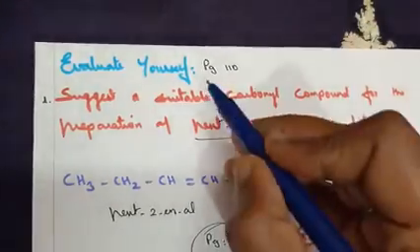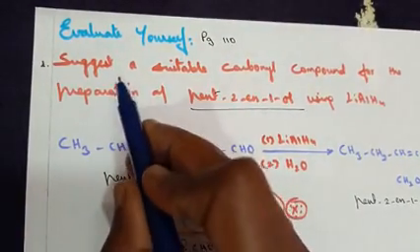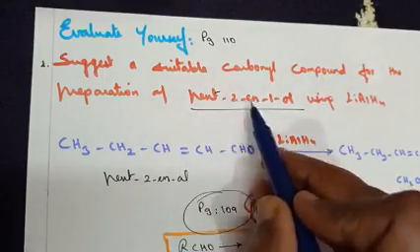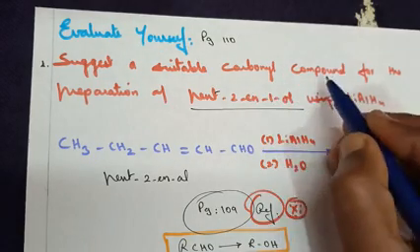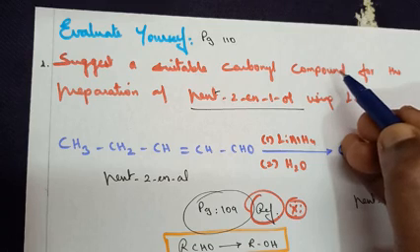Moving on to the next evaluate yourself question taken from page 110. Now the given condition here is suggest a suitable carbonyl compound for the preparation of pent-2-ene-1-ol using lithium aluminium hydride. Now carbonyl compounds, I kept telling you as I was taking the lesson, carbon with a double bond O. For example, ester is a carbonyl compound. Now, aldehyde is a carbonyl compound, ketone is a carbonyl compound, ether is not a carbonyl compound because carbon does not come between ROR, which is ether.